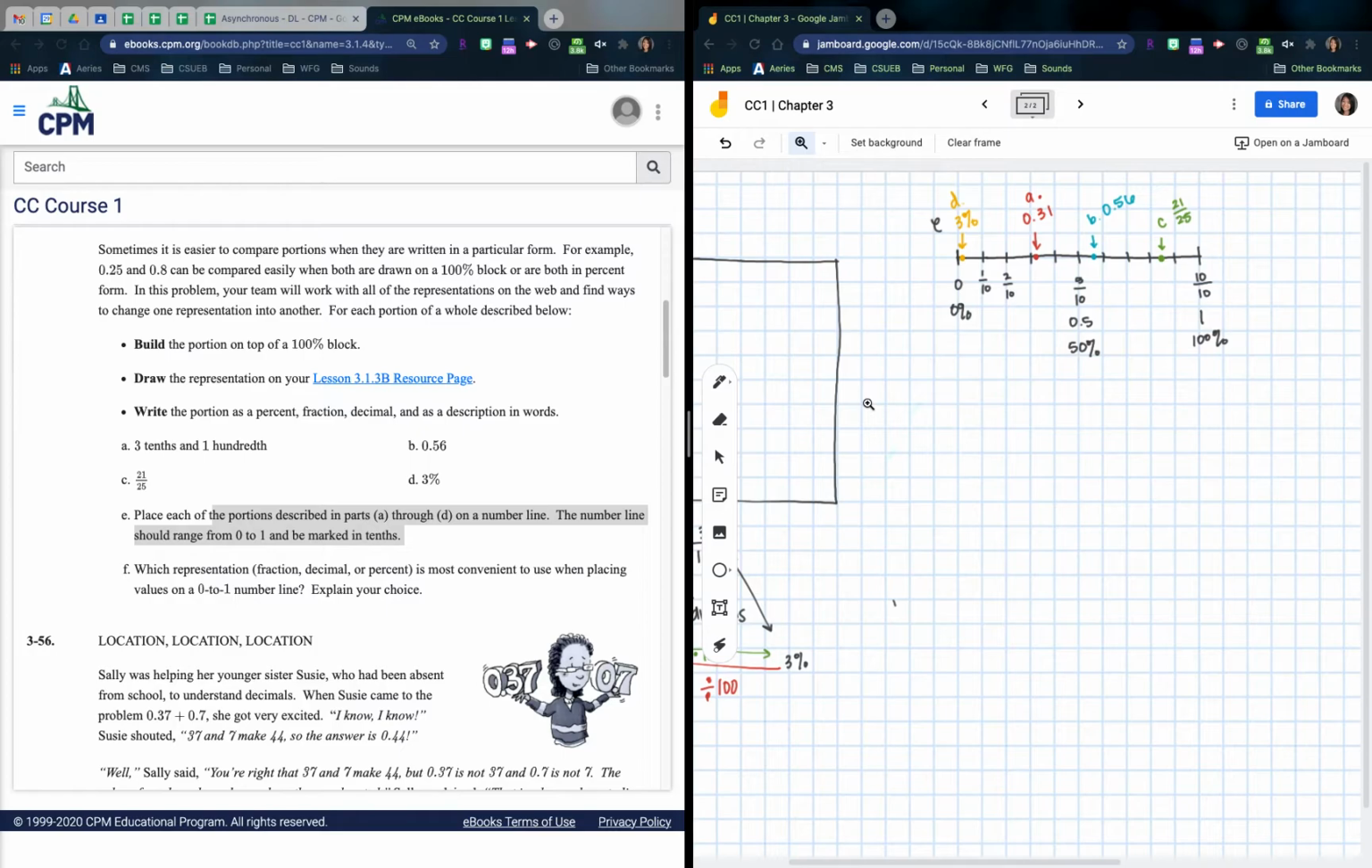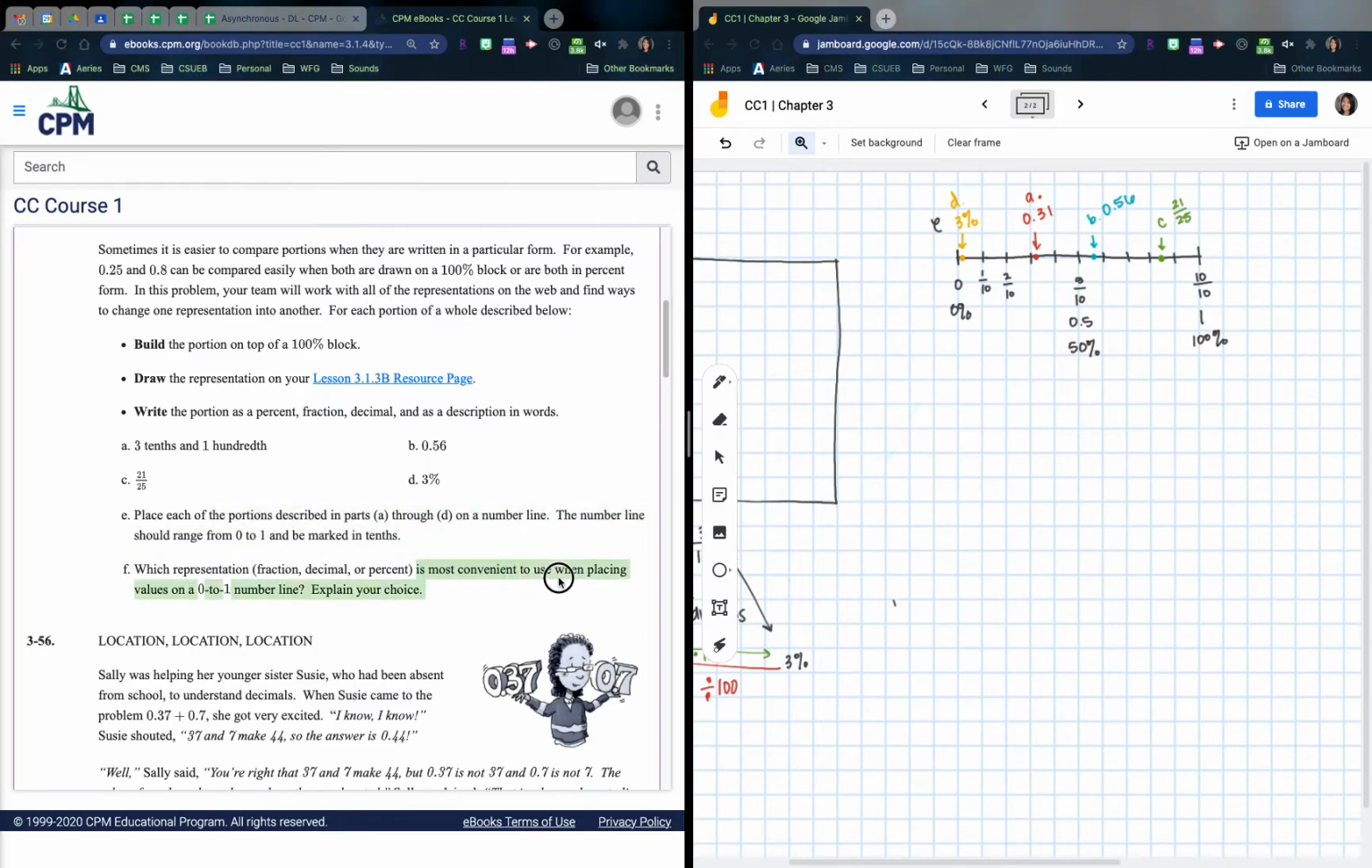The last part, it says, which representation, fraction, decimal, or percent, is most convenient to use when placing values on a number line? Now, if I looked at this fraction, it doesn't really look like any of these fractions. Decimals don't really look like any of these decimals. Percents are there too. It's up to you which one's most convenient. But I would have to say that when you compare, or when you put it on a number line, or when you're using multiple numbers, it's a lot easier to have the same type. So if I'm working with fractions, then I need to convert all of it into fractions.